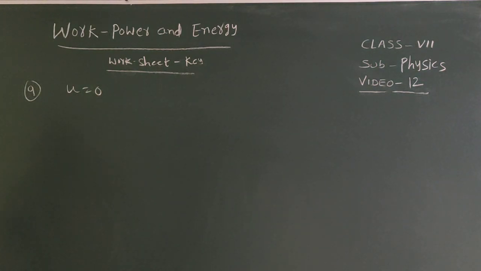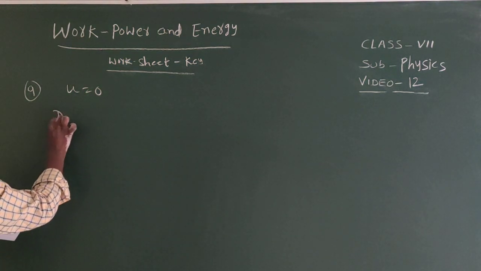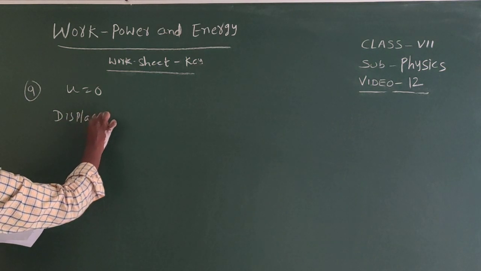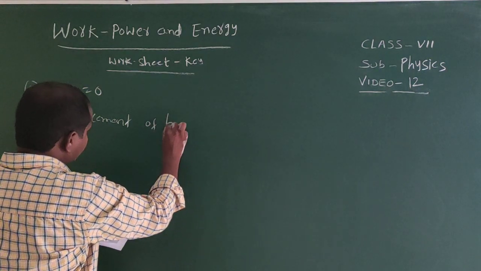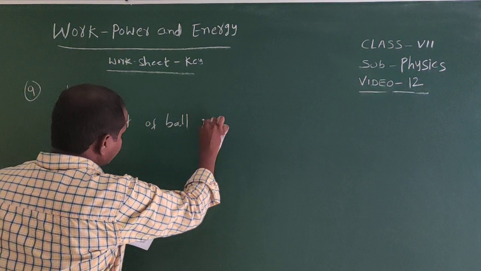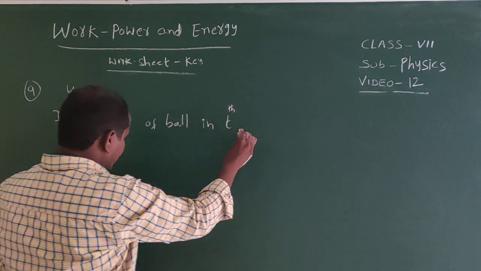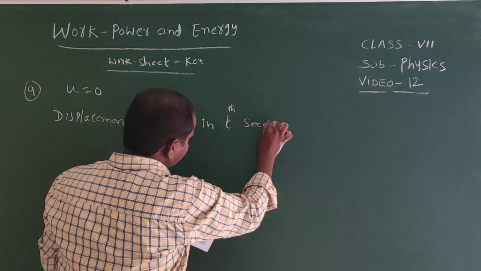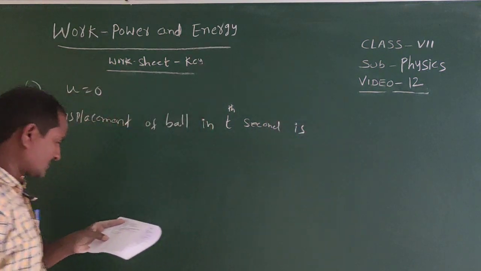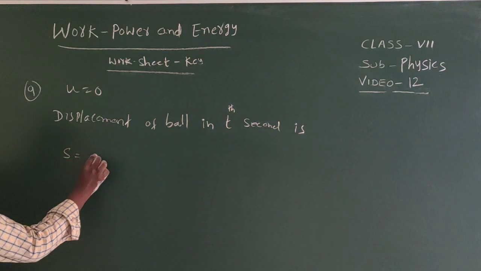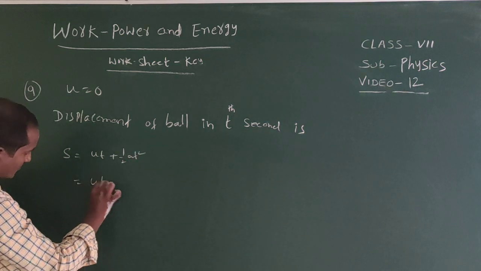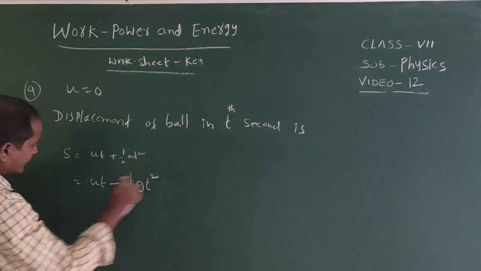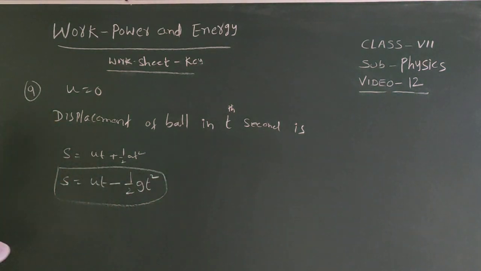Okay, the displacement of the ball in the t-th second is equal to here s equal to ut plus half at square, that is equal to ut minus half gt square. It is the displacement formula.